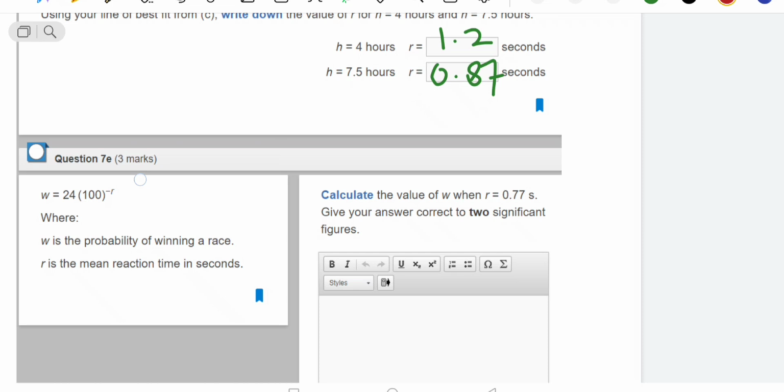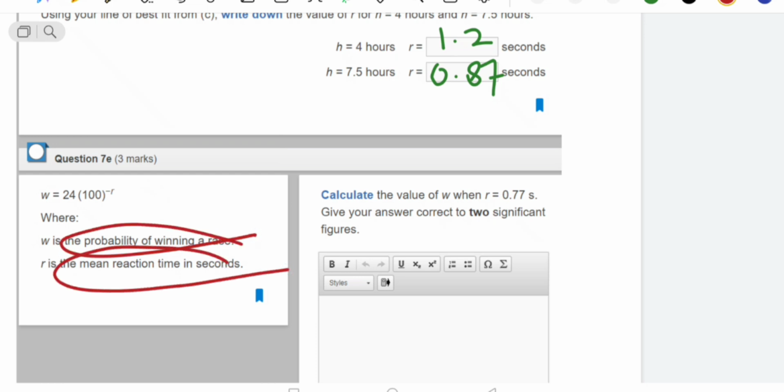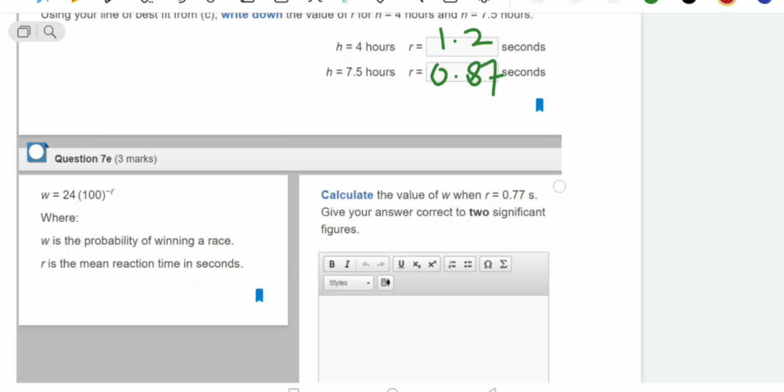In 7e, they gave you W is equal to 20 bracket 100 power minus R. W is the probability of winning and R is the mean reaction time in seconds. They are asking you to calculate the value of W, the probability of winning, if R is 0.77.